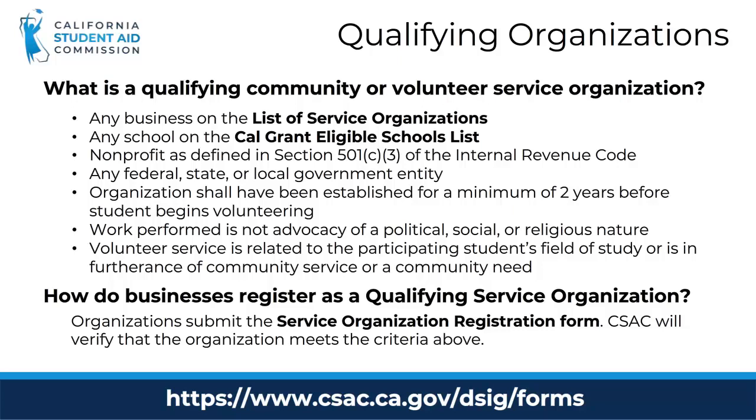The work performed cannot be in advocacy of a political, social, or religious nature, and the volunteer service is related to the participating student's field of study or is in furtherance of community service or community need. Organizations can submit the Service Organization Registration Form to register as a qualifying organization. CSAC will verify that they meet the criteria outlined on this slide.